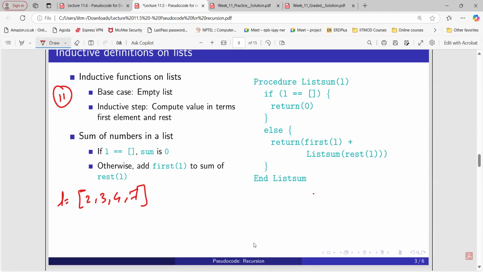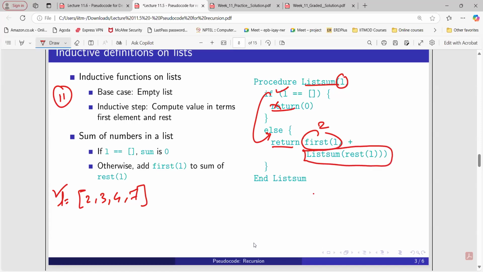Okay, so see here what we are doing. Let's say, for example, L equals this one. We are taking this as an input. The list is not empty, so we are not going to return 0. Go to the next statement: return first of L. Now what is first of L? The first element of the list, that is 2, plus. Now this is a function. We are calling the procedure again inside this procedure. That is recursion here. But what is the input? Rest of L. What is rest of L? Except the first element, that is 3, 4, 7. So again, we are calling this procedure for this particular input.